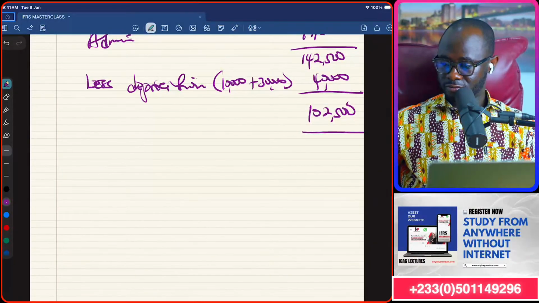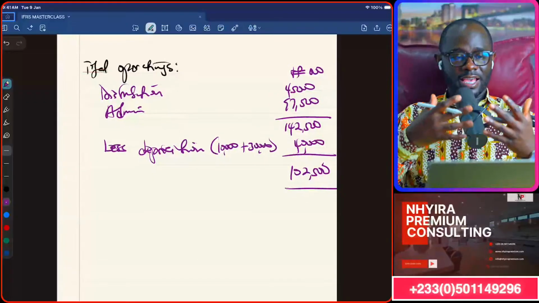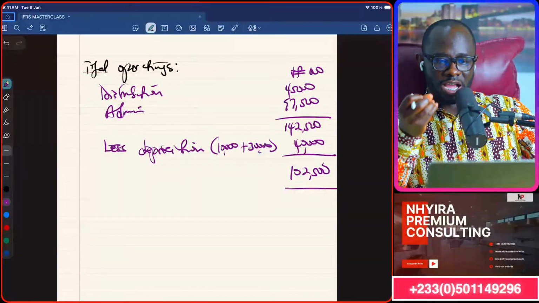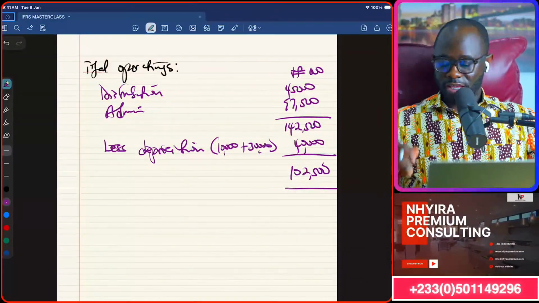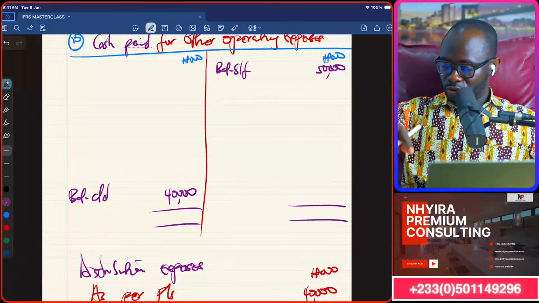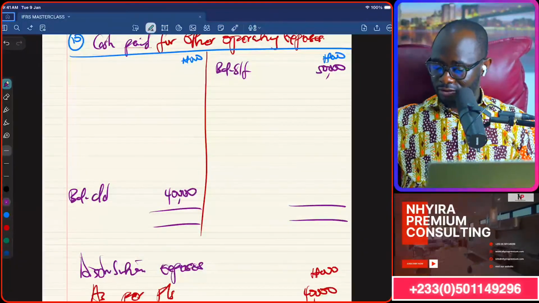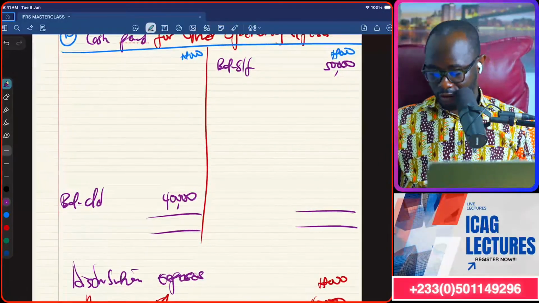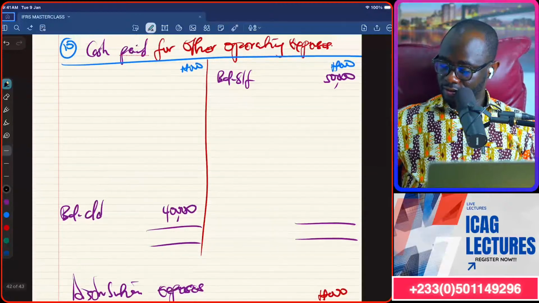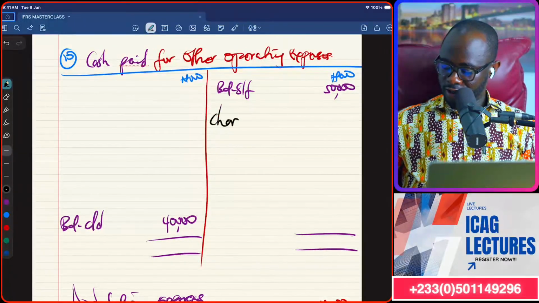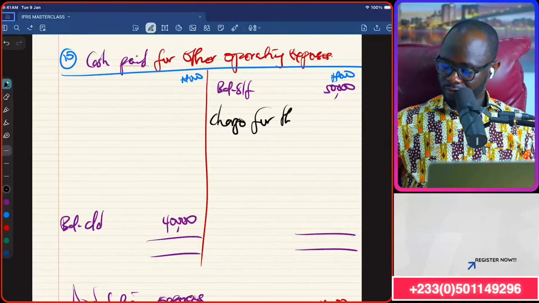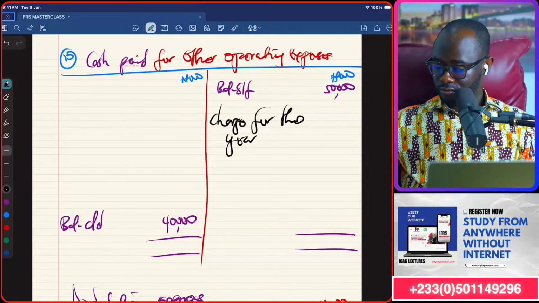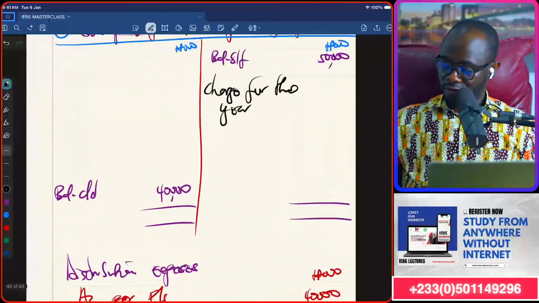That is the operating expenses on cash basis charge for the year. Now, if I come back to my accounts here that we prepared, we are going to be bringing in that charge for the year, 102,500.